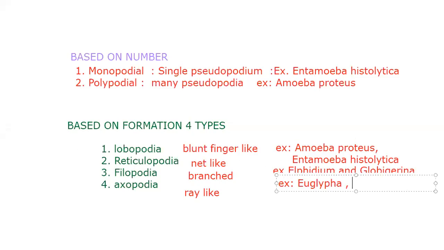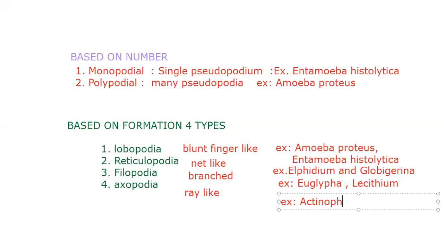For this response, I explained a little bit yesterday even. So Axopodia. Examples for Axopodia: Actinophrys and Actinosporium. You can write one more, Collosum, but no matter. Two are enough for us. Actinophrys and Actinosporium. Okay, so just remember like this.